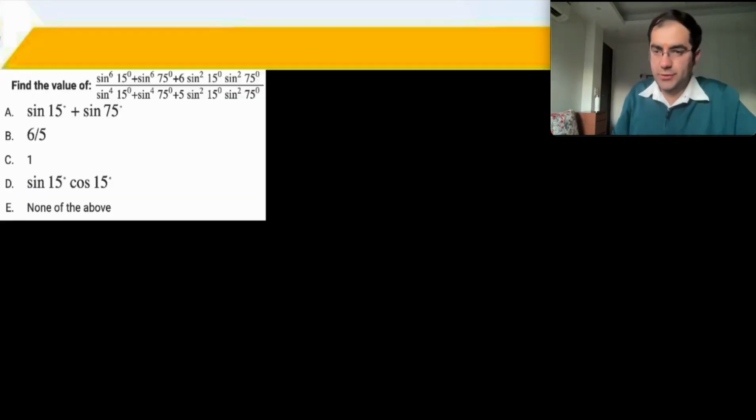The 10th question. It's a standard trigonometry question. Sine power 6, 15 degrees plus sine power 6, 75 degrees plus 6 times... Looking at this, it seems that we might want to try to create an a cube plus b cube scenario, right? So how do you do that? So you get sine square 15 cube.